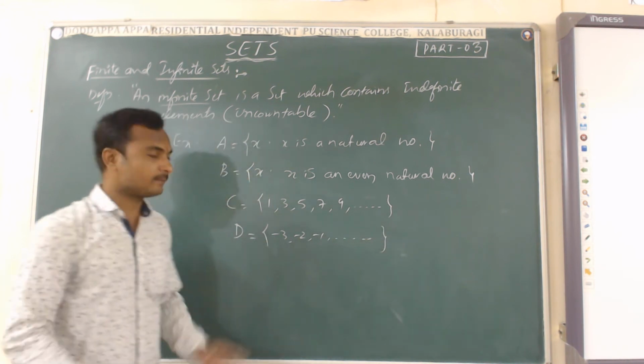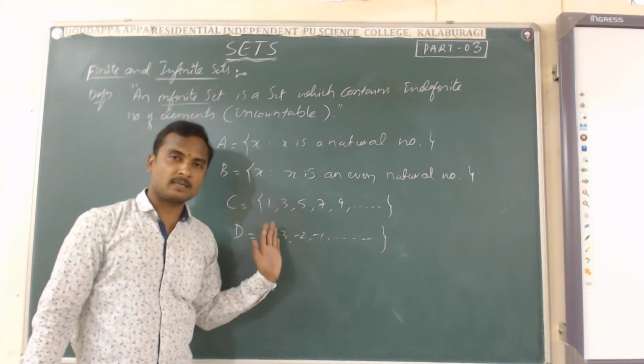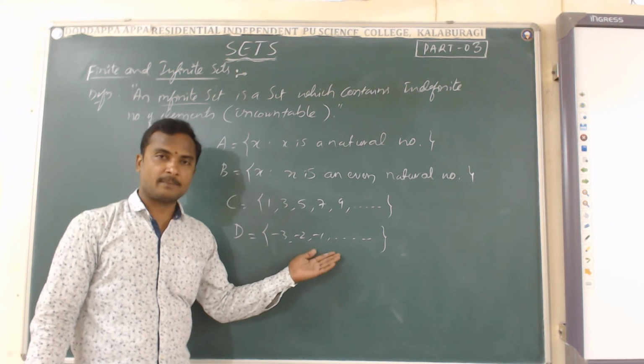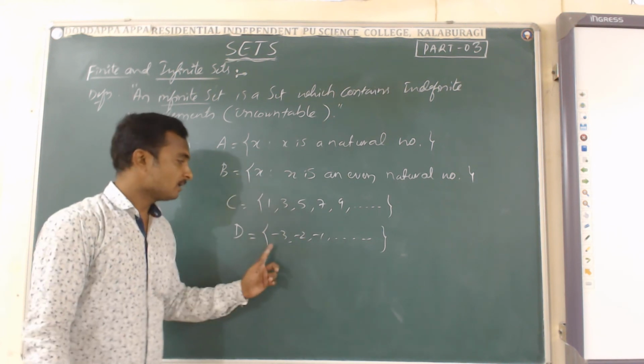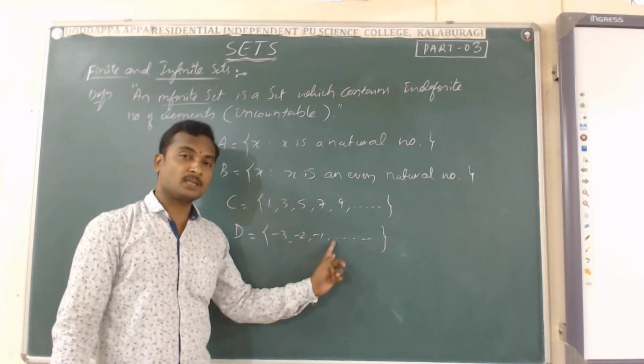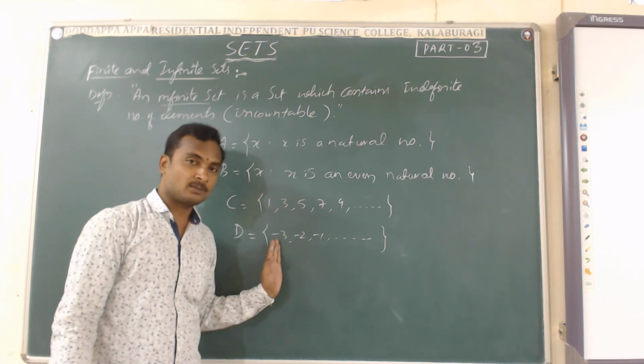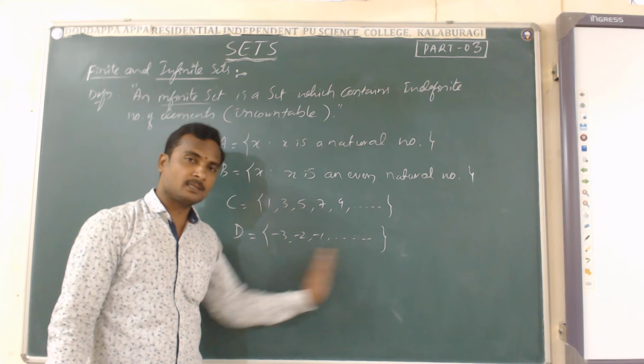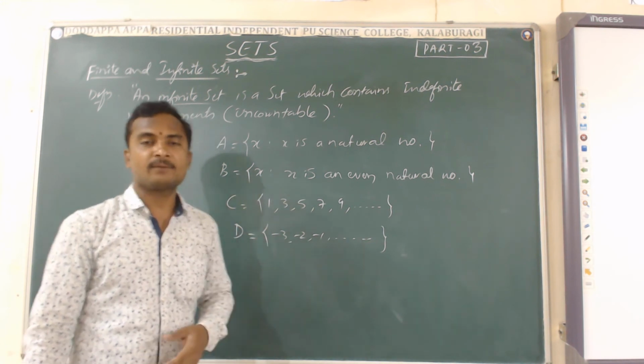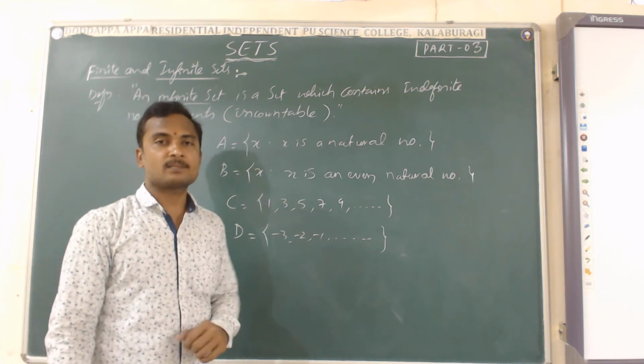This is also one of the examples. Towards the right or towards the left, you can think there are infinite numbers of elements. Minus 3, minus 2, minus 1, after that 0, 1, 2, 3, 4. You can take the set of all real numbers, or integers from minus 3 to infinity. So definitely this is an example of an infinite set.